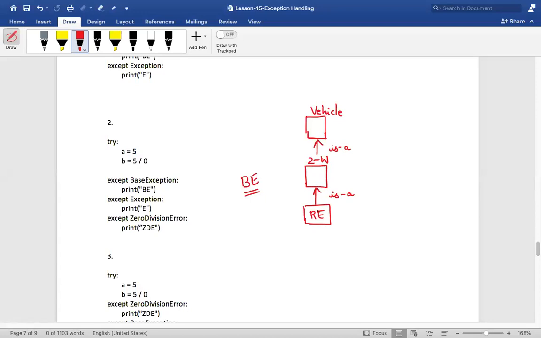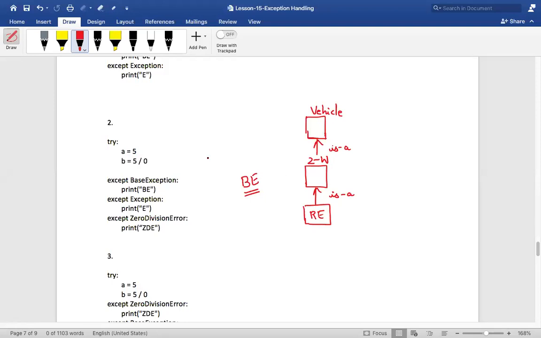So if Royal Enfield is a two-wheeler and if two-wheeler is a vehicle, now don't you think Royal Enfield is a vehicle? Correct, no? If Royal Enfield is a two-wheeler and if two-wheeler is a vehicle, then it means that Royal Enfield is a vehicle, correct?